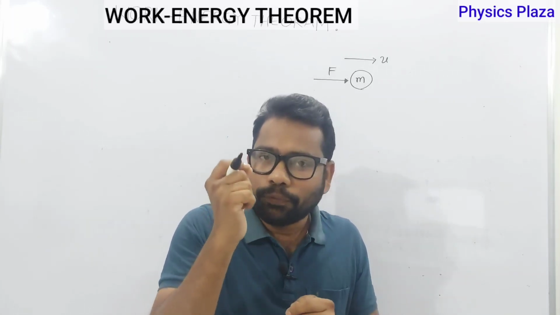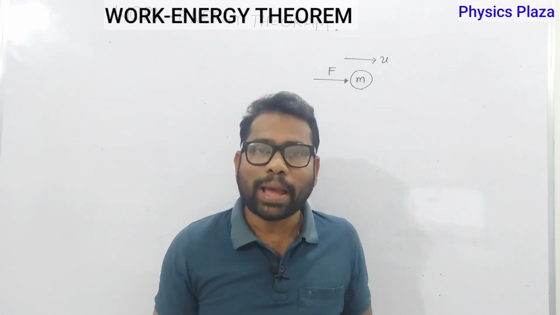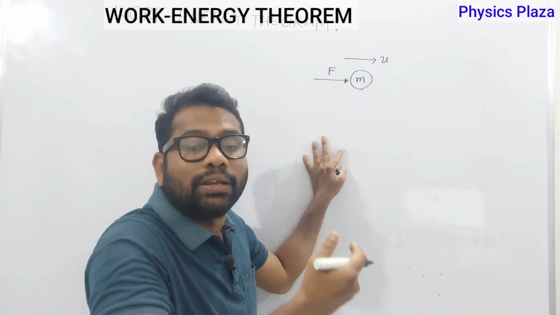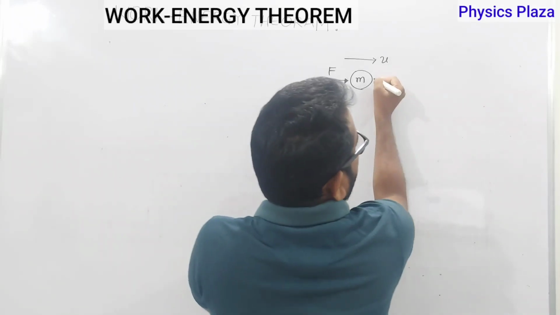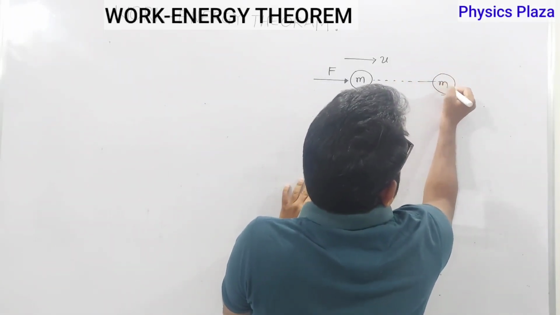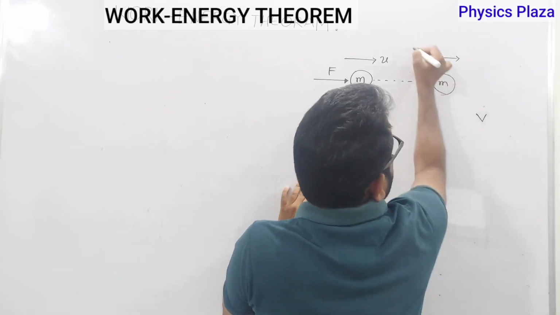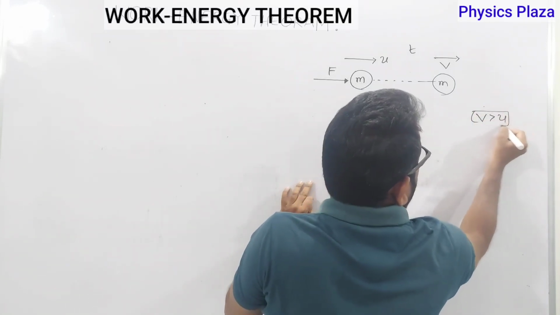What happens when a force acts on a body in the opposite direction of its motion? Obviously, its velocity decreases. So now we are taking a case where the force is acting in the direction of motion. Definitely the body's velocity is going to increase. So let us say v is the final velocity after some time t, such that v is greater than u.